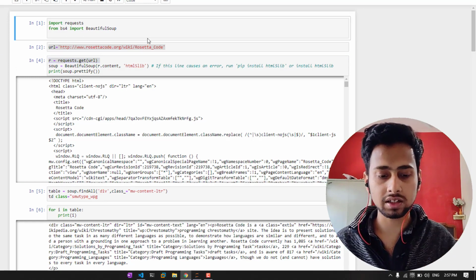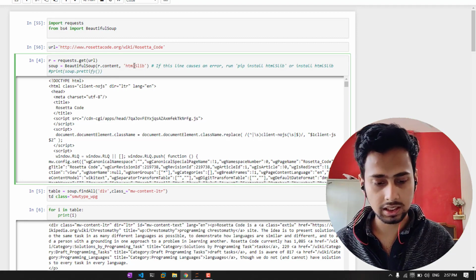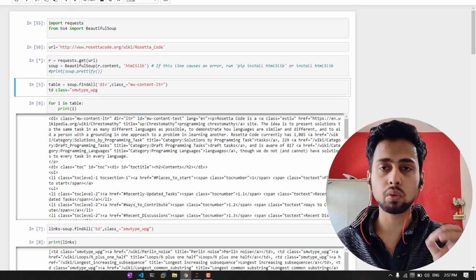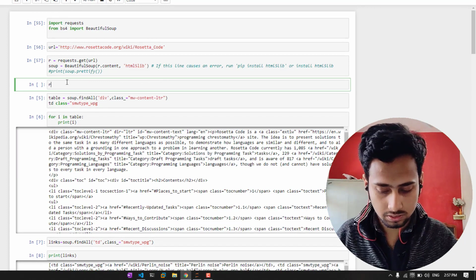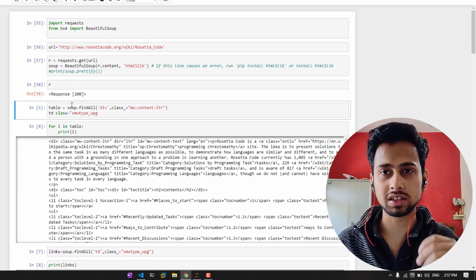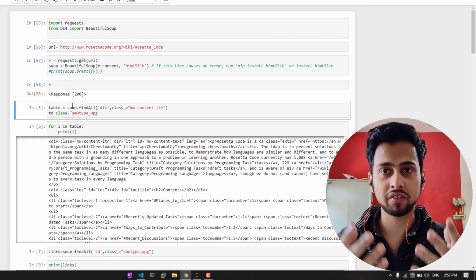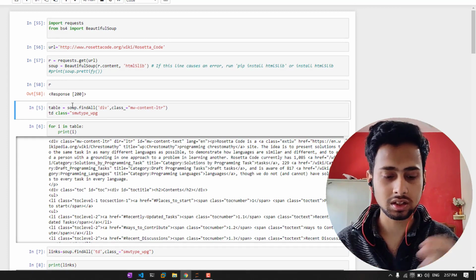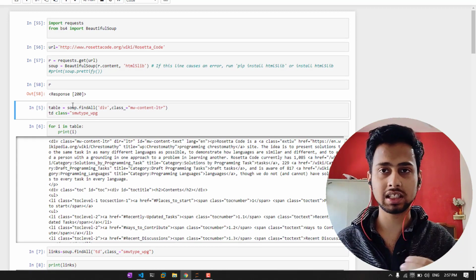If I simply run this, let me show you. Just for now let me comment this out, run this, and print what is inside r. It is just going to be the response that you get. This response 200, what is it? It basically says that everything in your code worked perfectly well, there is no problem, and the website has responded with legit data.